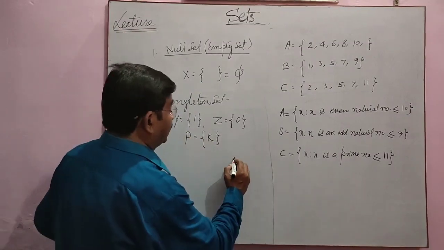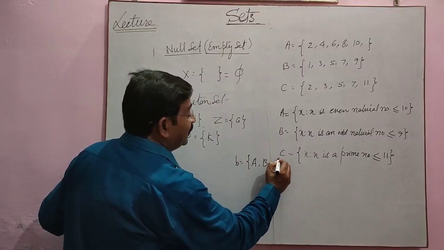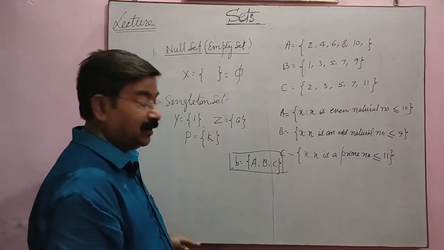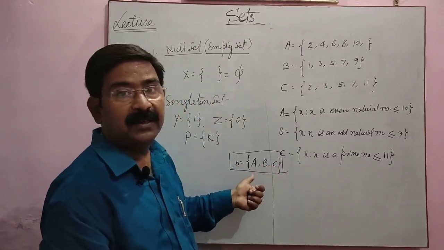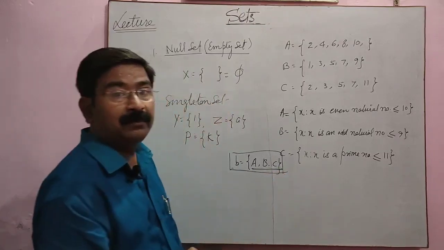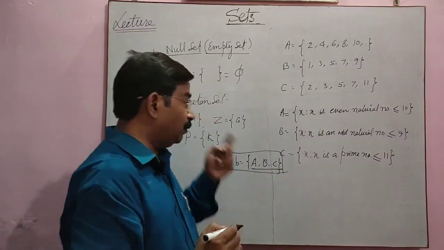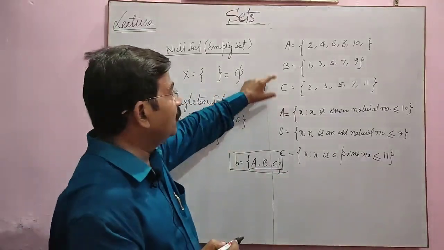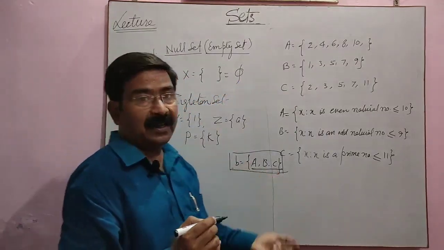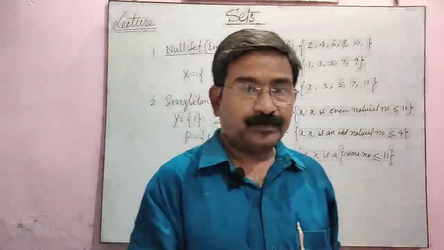Suppose you are writing like this: B is a set, it has A, B, C as the elements. This is wrong practice. This one is not correct. Small b cannot represent the set, and capital alphabets cannot be members of the set. So mind it, always we represent the set by a capital alphabet and the elements by small alphabets. Got it? Okay.